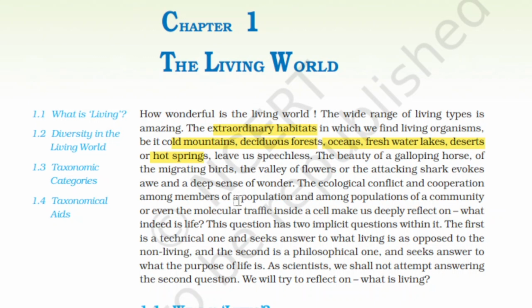This question has two implicit questions within it. The first is the technical one, an answer to what living is as opposed to the non-living, and the second is a philosophical one, an answer to what the purpose of life is. The purpose of life is a philosophical one. As a scientist, what we need to do is find out what is living. So we'll try to reflect on what is living.